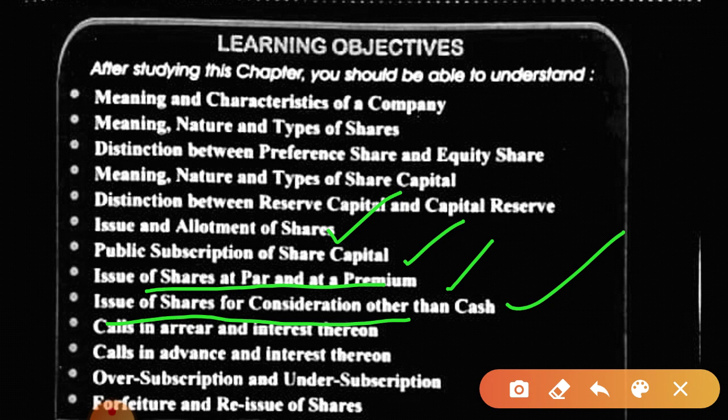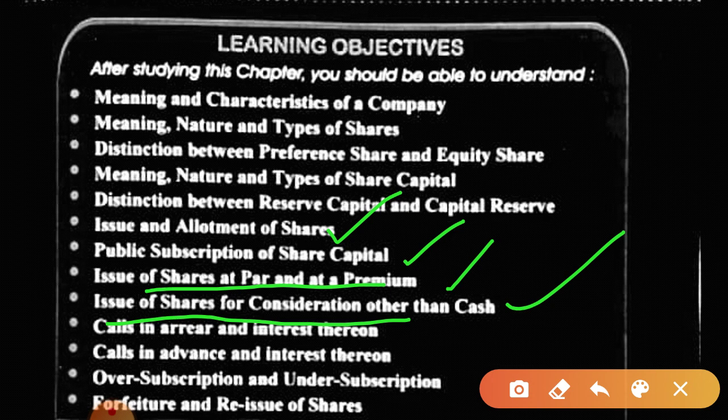Then calls in arrear and calls in advance are well known to you. Calls in arrear is debited and calls in advance is credited. So what is calls in arrear? When the company asks for the amount due from the shareholder and the shareholder doesn't pay the amount, that is known as calls in arrear. And what is calls in advance? When the company doesn't call for the money but still the shareholder pays the money in advance, that is calls in advance.